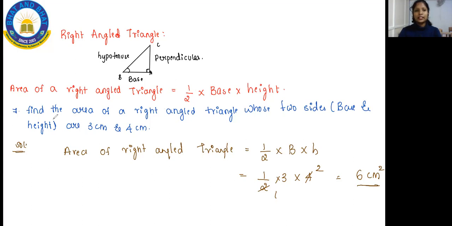In question, height, the bracket it is. Open bracket is there no here? Can you see the open bracket?